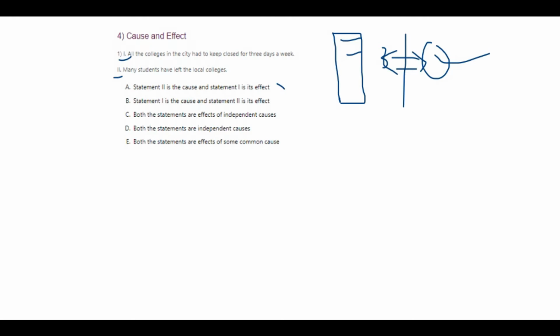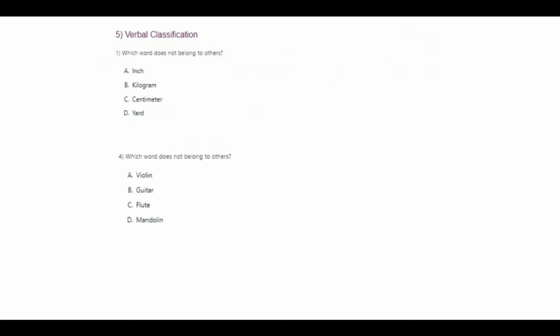So statement 2 is a cause and statement... No, that's also not correct. Statement 1 is a cause and statement... No, there is no effect and there is no cause. It's not like because of statement 1, statement 2 is happening, and because of statement 2, statement 1 is happening. No, it's not at all like that. Both the statements are independent effect of causes. No, they are not effects also. Your answer is both the statements are independent causes, which means they are leading a different path, independent path.